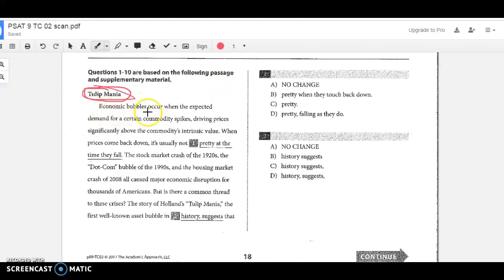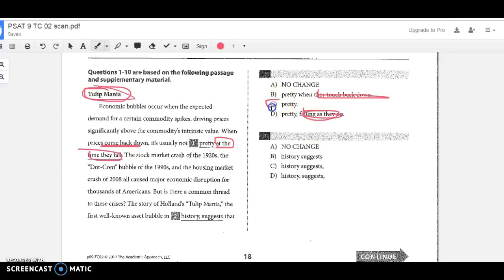All right, so economic bubbles occur when the expected demand for a certain commodity spikes, driving prices significantly above the commodity's intrinsic value. When prices come down, it's usually not pretty, and then it has at the time they fall. Okay. But it just said when prices come back down, all right? So come back down and then fall. And then our other options are when they touch back down again and falling as they do. So all of those are being redundant, would be the word.